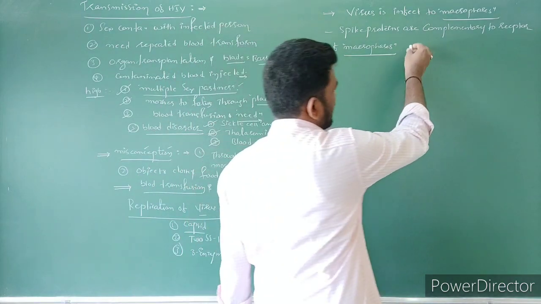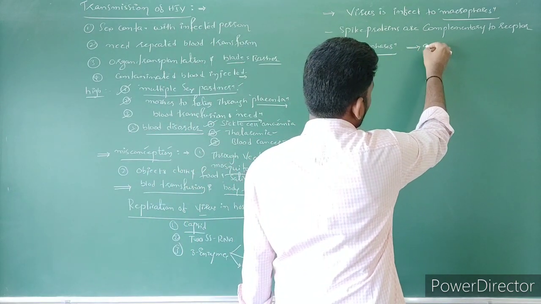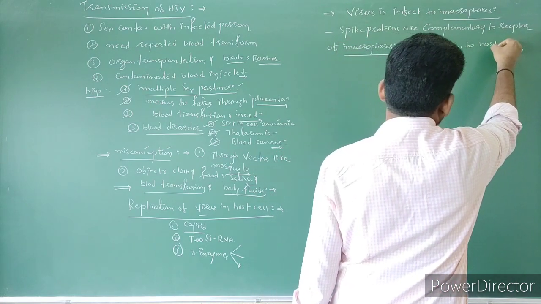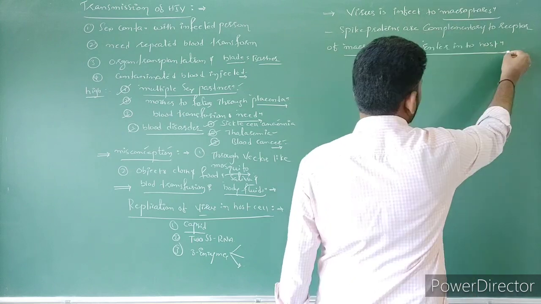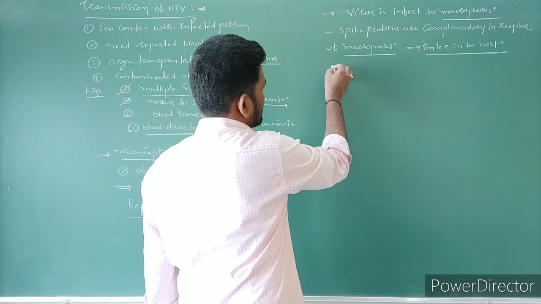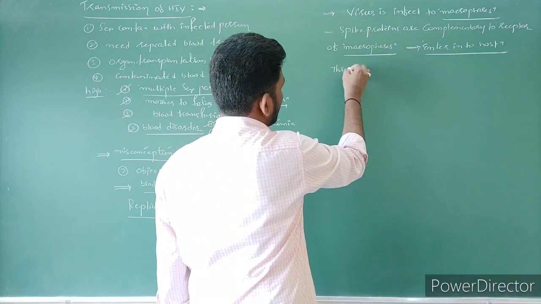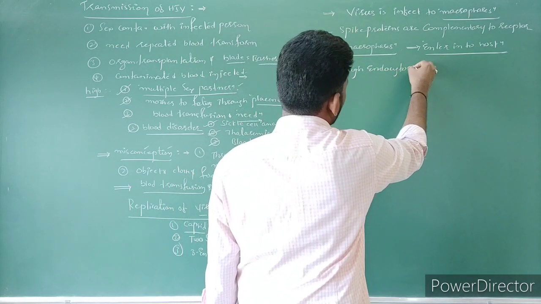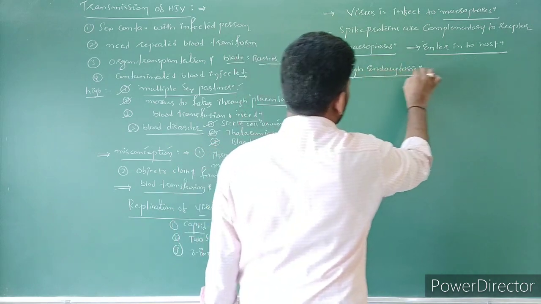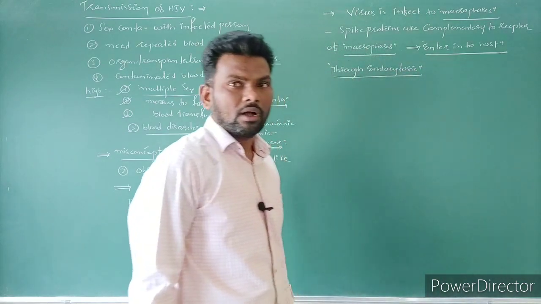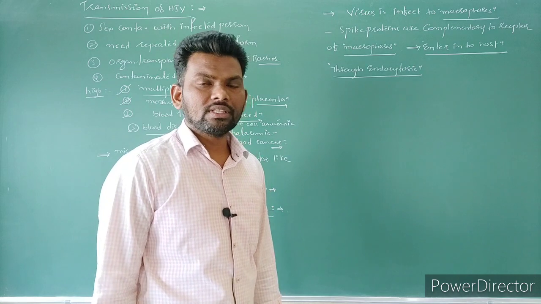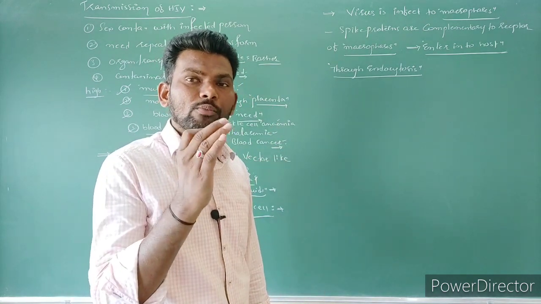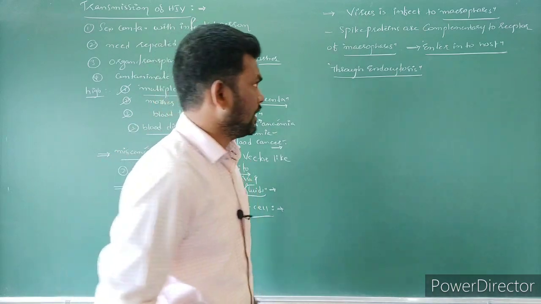Now through these receptors, the virus enters the host cell. The host is what here? It enters the cell through the endocytosis process. Through endocytosis it enters the macrophage. During this, the protein coat is shed outside of the cell. Only the genome enters the host cell, right?